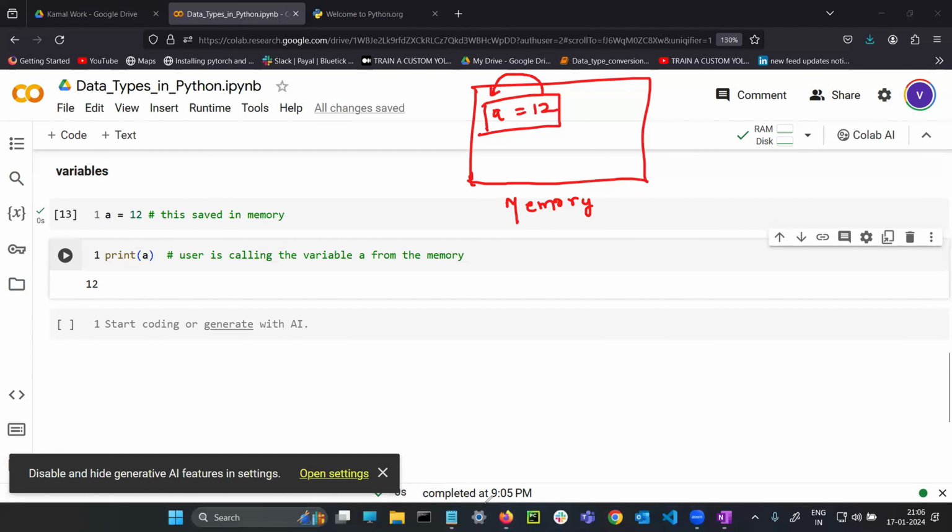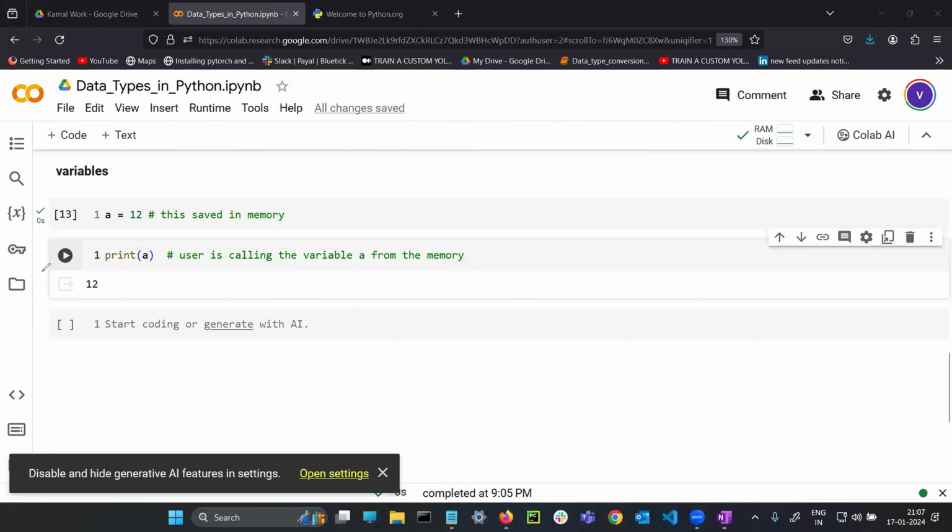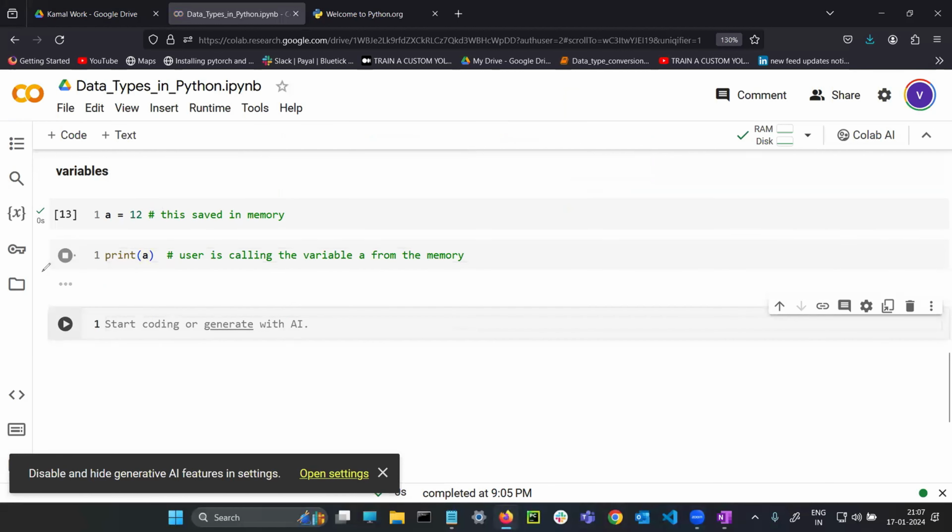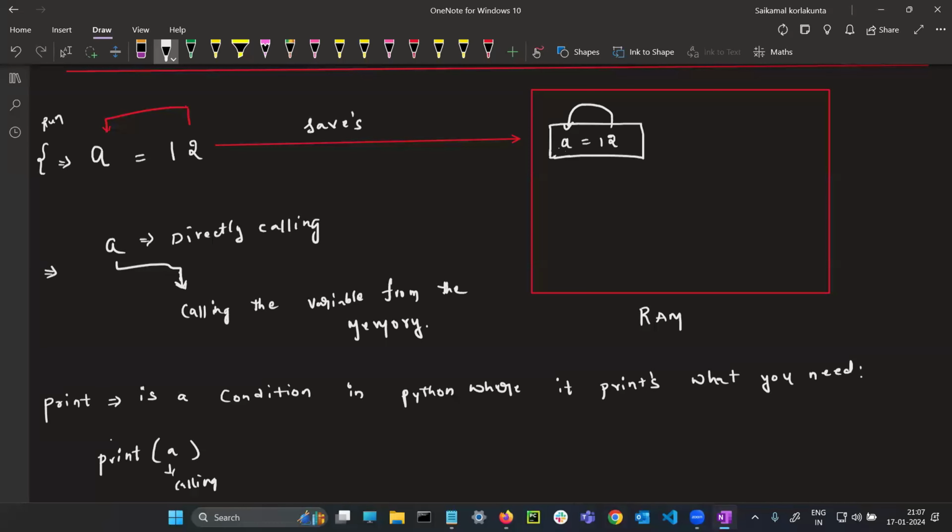So what happens is the first line is saved in the memory. Second line, print A. A means the user is calling A. It will respond, okay, A is holding 12. 12 will come, and 12 you are printing. Simple. See, print A also works the same. It saves in the memory, and you're calling from the memory. Guys, if you understand this logic, you will get Python perfectly.